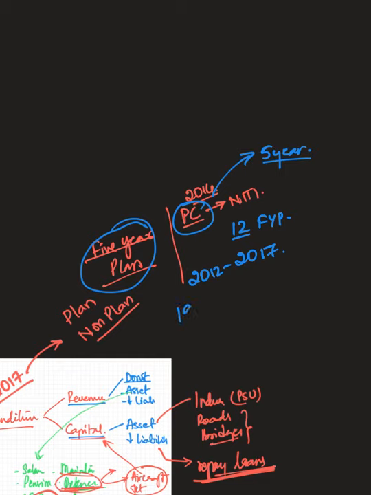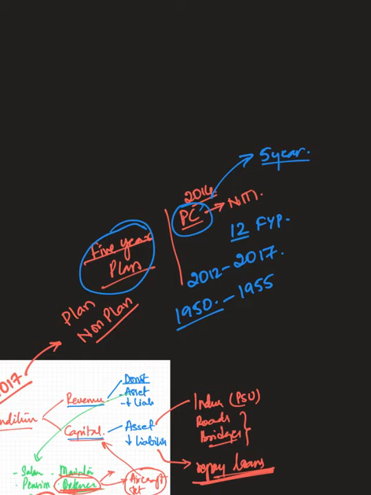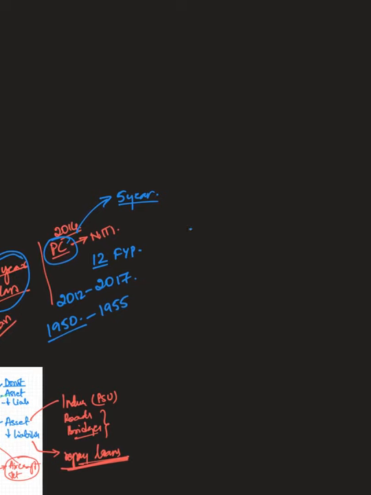The planning started in 1950. The first plan was from 1950 to 1955. So from then onwards we have had 12 five-year plans. So the Planning Commission plans for 5 years. It decides how much money it has to spend on what all sectors, etc.